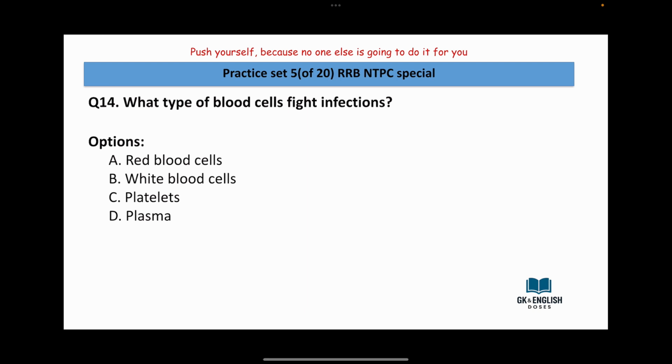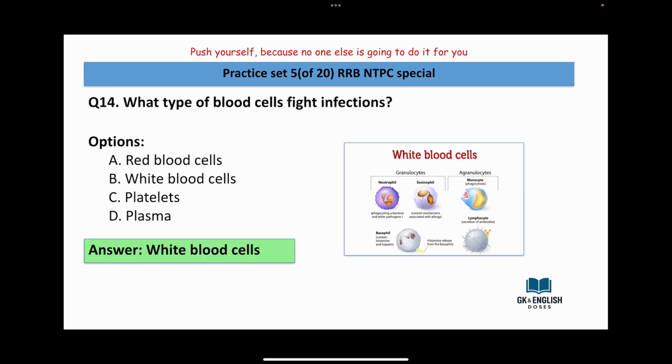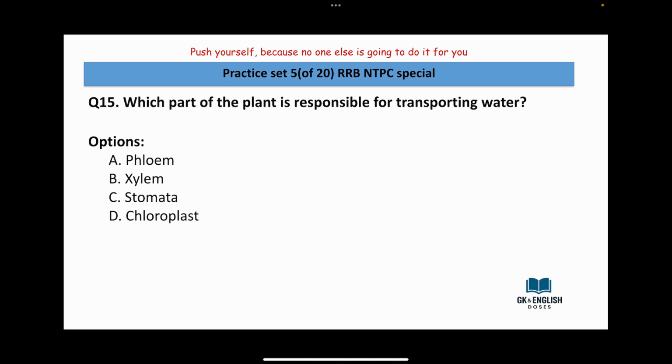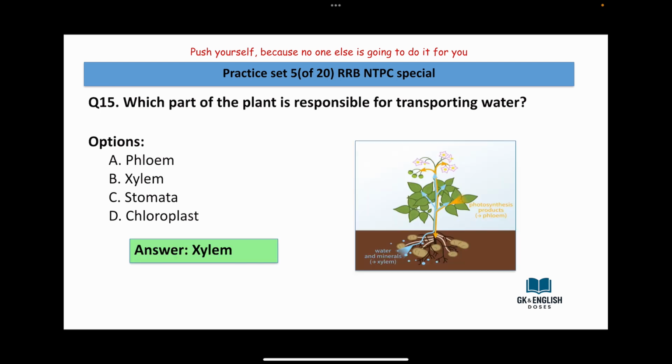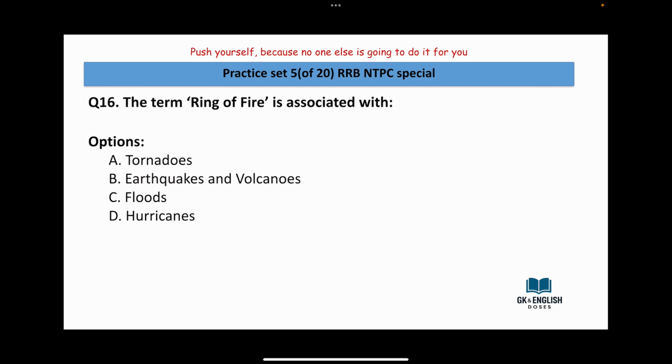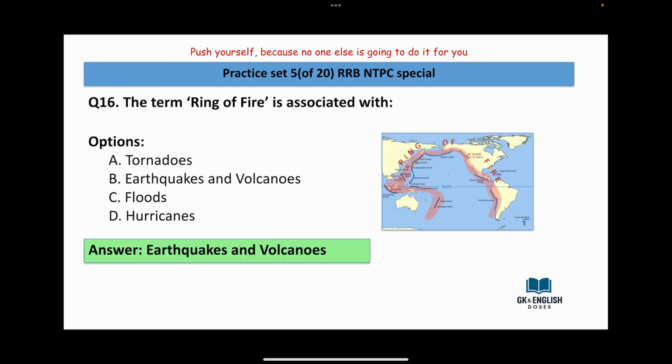What type of blood cells fight infections? Red blood cells, white blood cells, platelets, plasma. Answer is white blood cells. Which part of the plant is responsible for transporting water? Phloem, xylem, stomata, chloroplast. Answer is xylem. The term Ring of Fire is associated with tornadoes, earthquakes and volcanoes, floods, hurricanes. Answer is earthquakes and volcanoes.